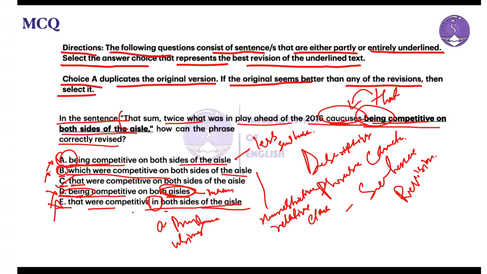Hence, we consider option C to be correct: some twice what was in play ahead of the 2016 caucuses that were competitive on both sides of the aisle. So the answer should be option C.